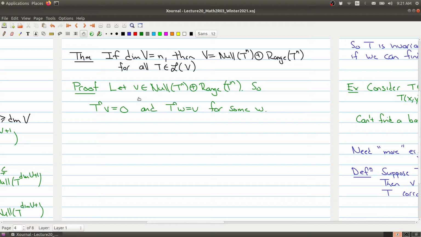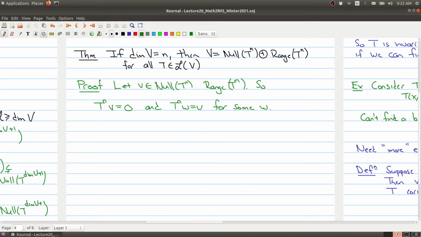So let's prove this. Because we're just trying to show that V is the direct sum of two subspaces, all we need to do is show that the only element in common between these, this should be an intersection, the only thing that we need to show is that if there's a vector in the intersection, it has to be the zero vector. Okay, so let's prove this.